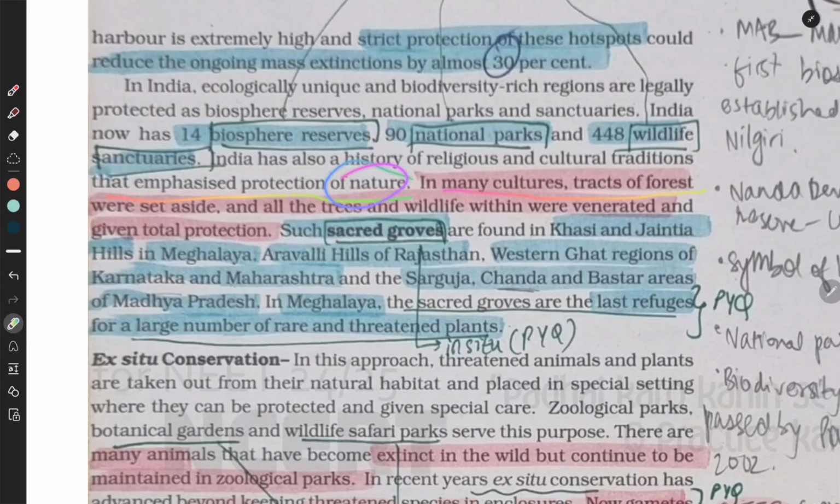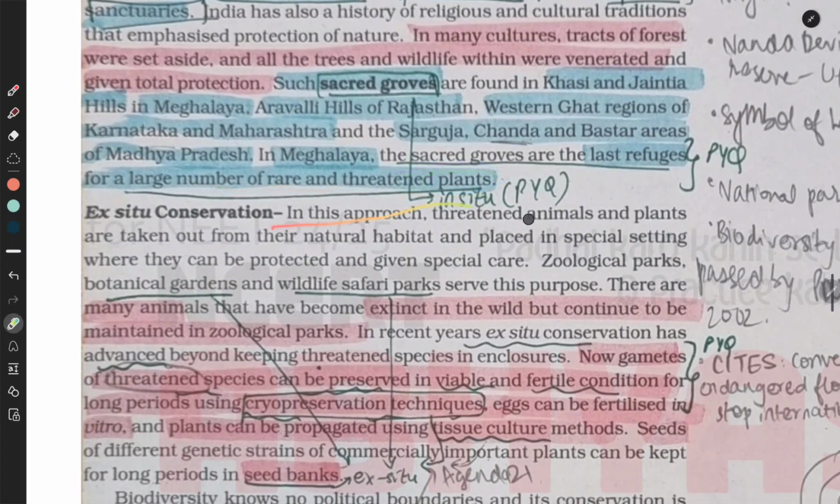In many cultures, tracts of forest were set aside, and all the trees and wildlife within were venerated and given total protection. Such sacred groves are found in the Khasi and Jaintia Hills in Meghalaya, the Aravalli Hills of Rajasthan, the Western Ghats regions of Karnataka and Maharashtra, and the Sarguja, Chanda, Bastar area of Madhya Pradesh. In Meghalaya, the sacred groves are large refuges for a large number of rare and threatened plants.